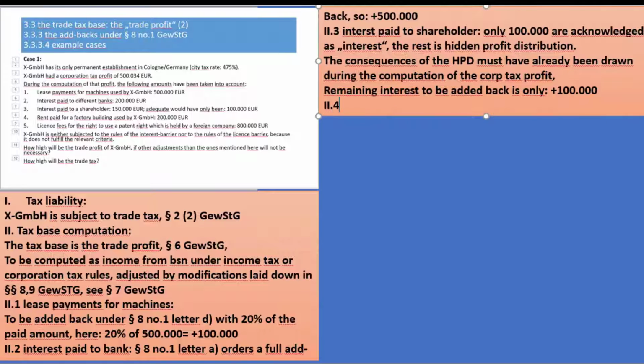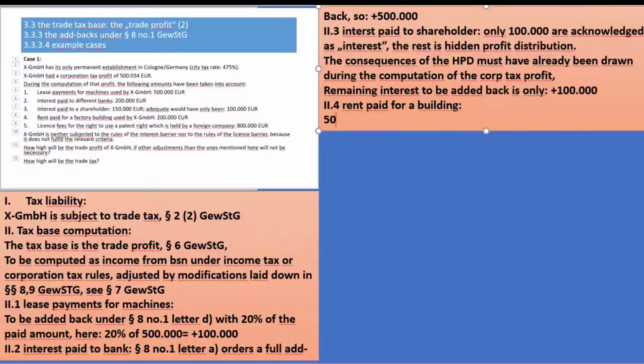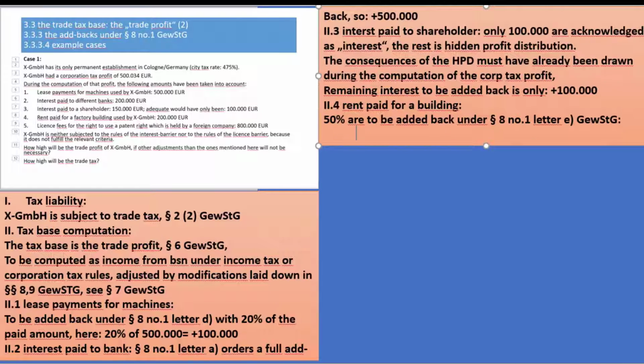The rent paid for a building, 50% are to be added back under 8 number 1 letter E of the Trade Tax Act. Naturally, you look that up. So half of it, 100,000.